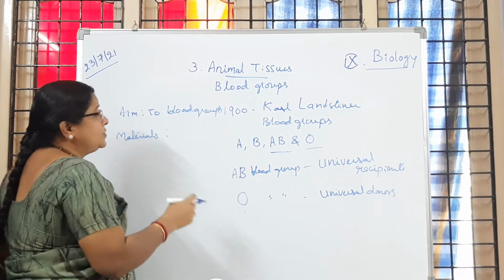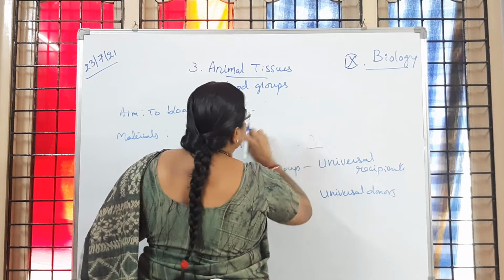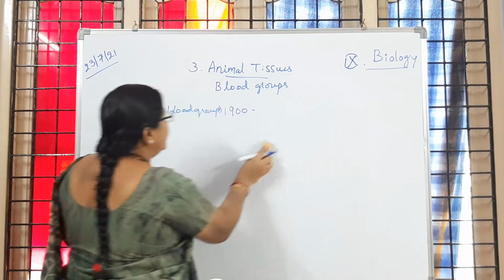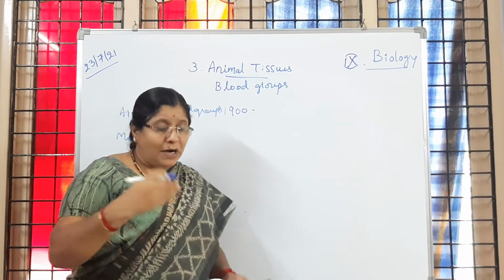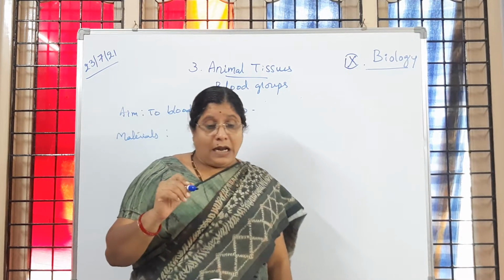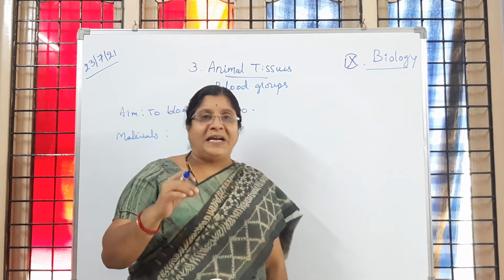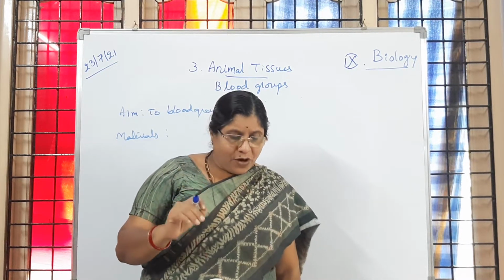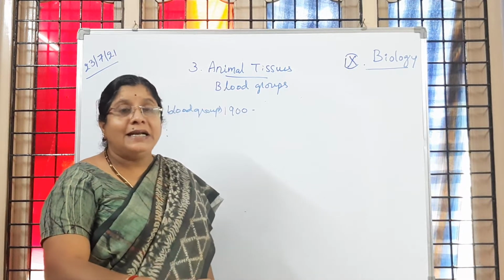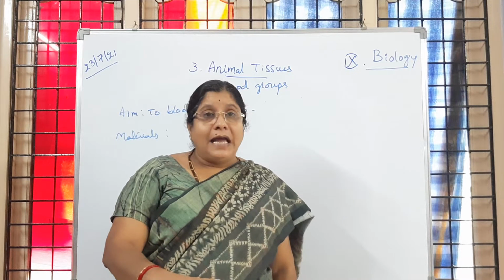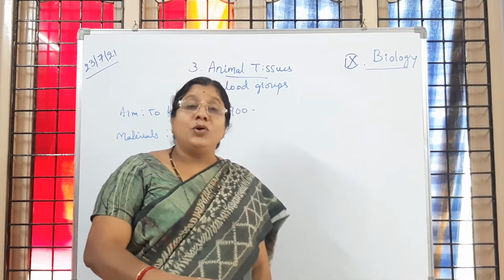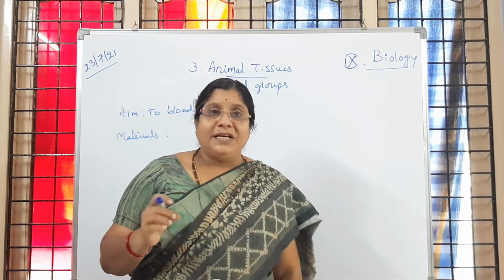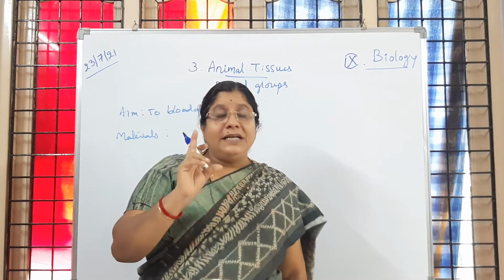Materials required. Any activity we want to conduct, we are in need of some tools. Is it not, children? So what are the tools needed to know the blood groups? A blood group identification kit, which is available in the market. It contains anti-sera A, anti-sera B, anti-RHD sera, a porcelain plate, wax pencil, needle, and an instruction manual. So all that will be present in the kit.